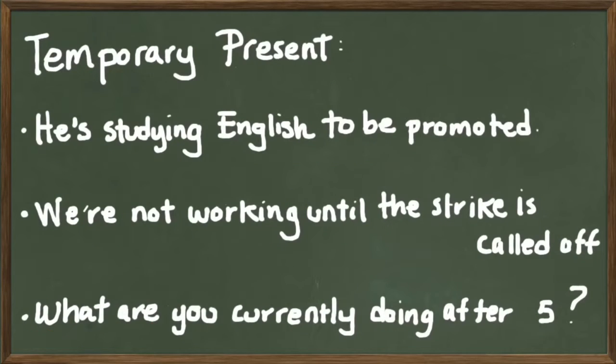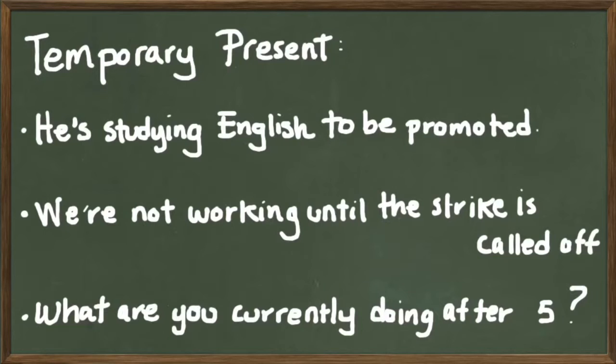Let's move on. Now we have temporary present. We have 3 examples. Example number 1, he's studying English to be promoted. Example number 2, we're not working until the strike is called off. Example number 3, what are you currently doing after 5?